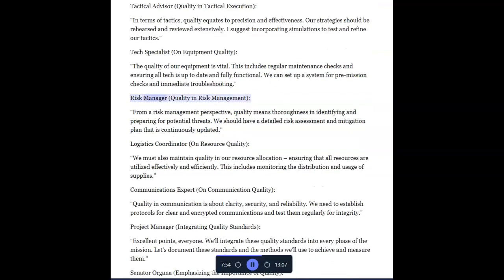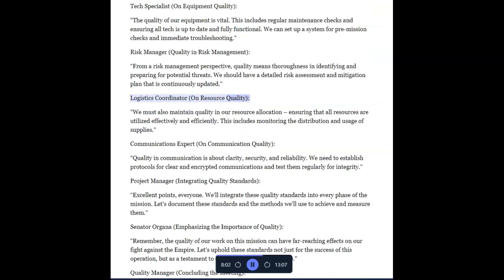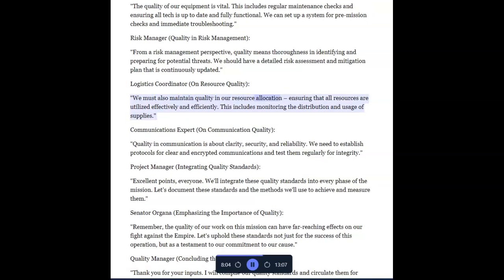Risk Manager, quality and risk management. From a risk management perspective, quality means thoroughness in identifying and preparing for potential threats. We should have a detailed risk assessment and mitigation plan that is continuously updated. Logistics Coordinator on resource quality. We must also maintain quality in our resource allocation, ensuring that all resources are utilized effectively and efficiently. This includes monitoring the distribution and usage of supplies.